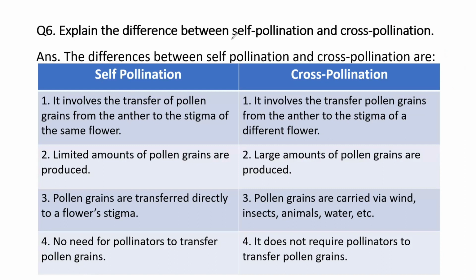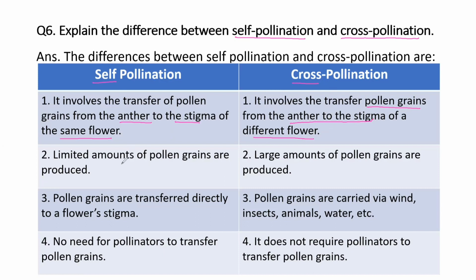Question 6. Explain the differences between self-pollination and cross-pollination. So we know that there are two types of pollination, self and cross-pollination. Let's differentiate them. So in self-pollination, there will be transfer of pollen grain from the anther to the stigma of the same flower. एक ही flower से anther और stigma में जब pollen grain transfer होता है, that is self-pollination. But cross-pollination में ये जो pollen grains है, ये transfer होंगे between two different flowers in two different plants. Okay, so it involves the transfer of pollen grains from the anther to the stigma of different flowers.